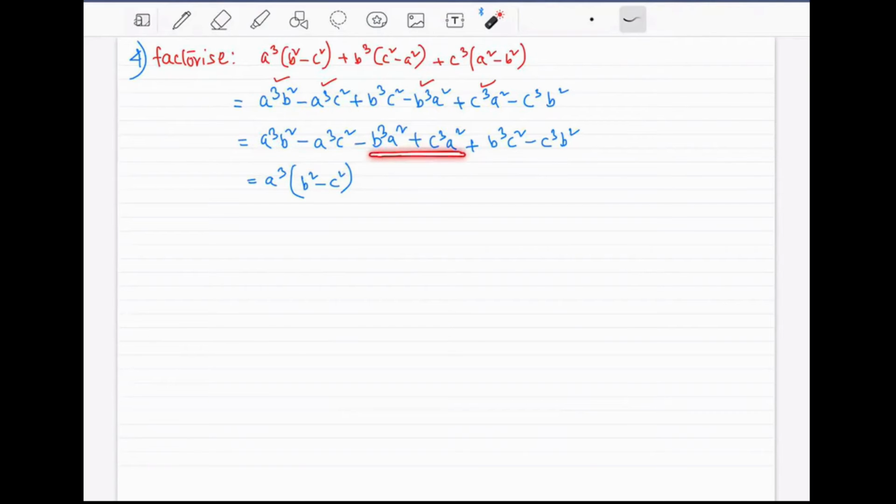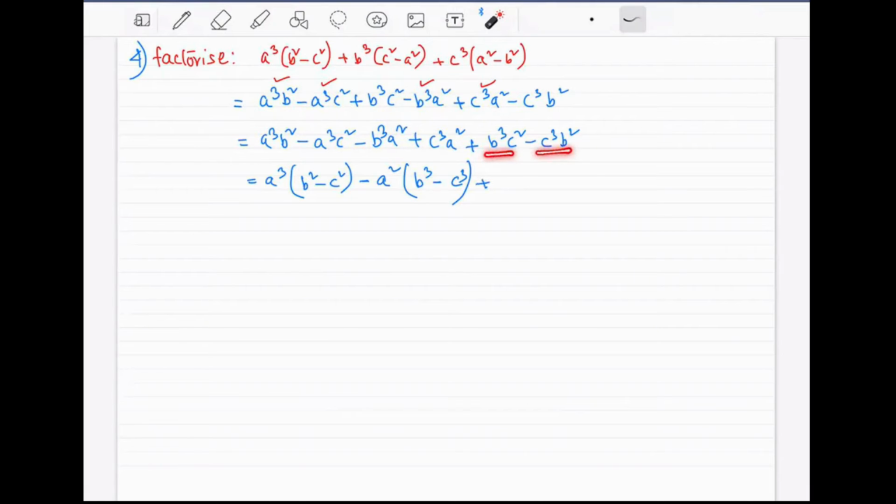What about these two? What can be taken out as common factor? A square and a square. I can take them out as common factor. So the minus sign in the front, we are taking out a square as common factor. If I take out a square, look what are the parts that are remaining: b cube, c cube. So put the bracket b cube and c cube. Remember this plus sign will be changed into what now? Minus sign, because there is a minus sign in front of the bracket. So put minus sign here.